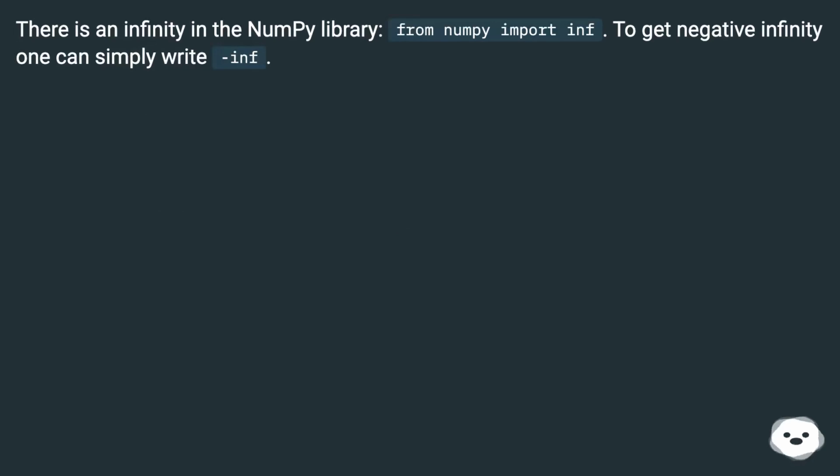There is an infinity in the numpy library. From numpy import inf to get negative infinity. One can simply write inf.